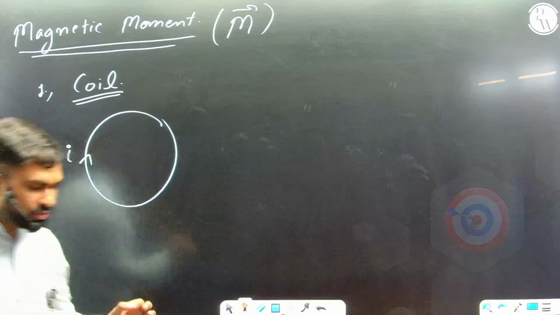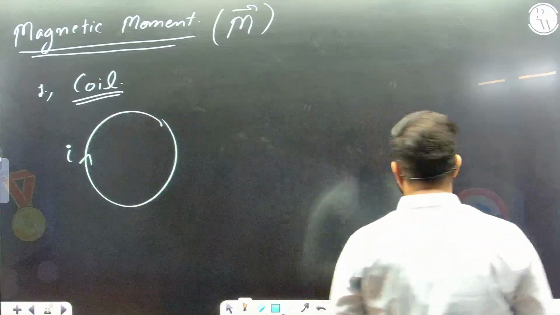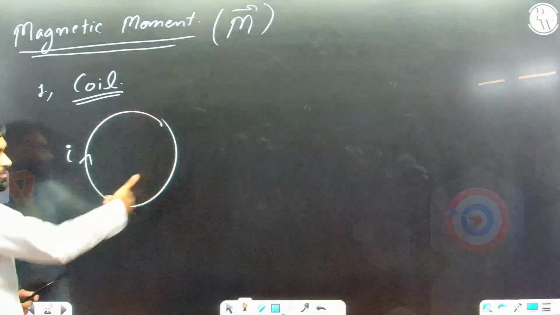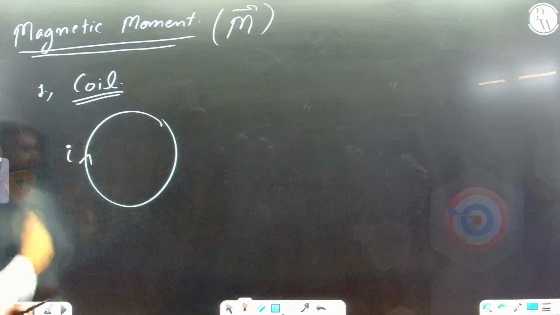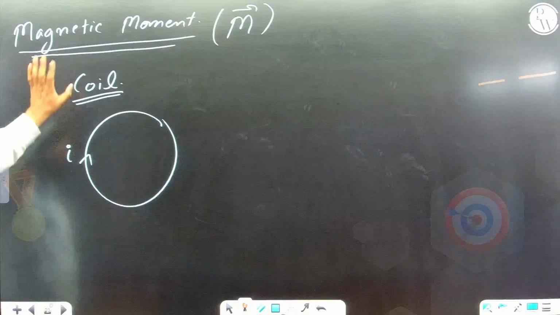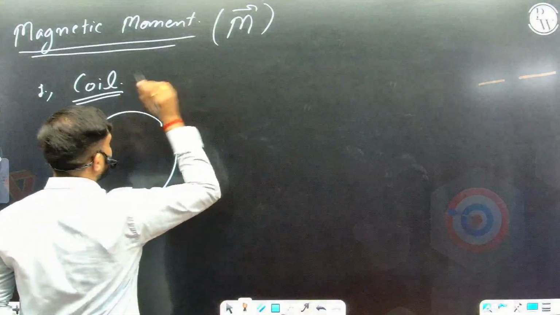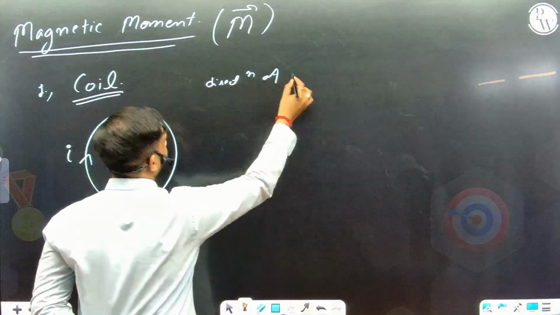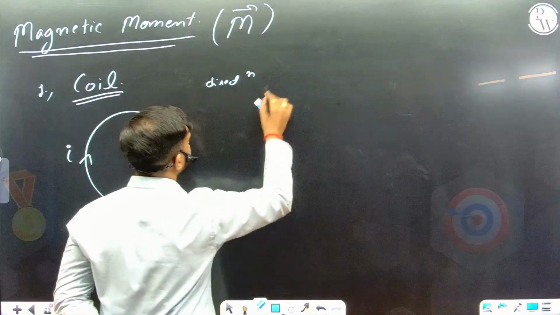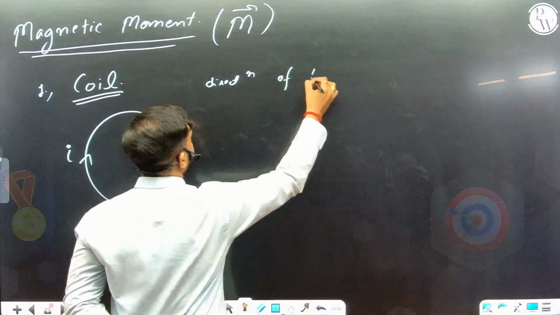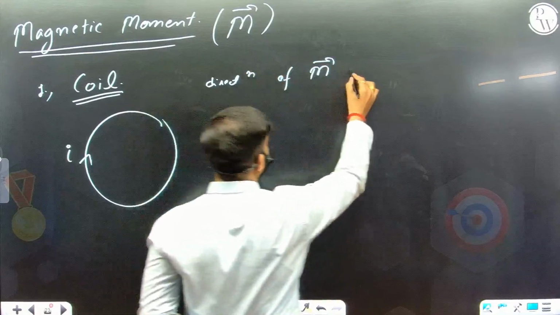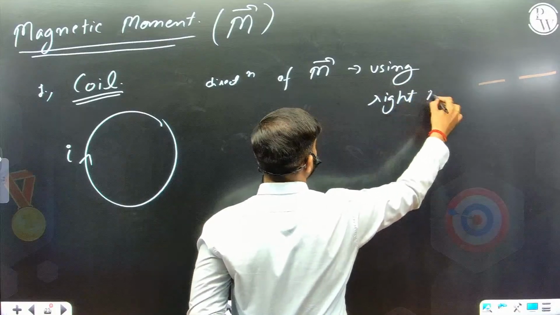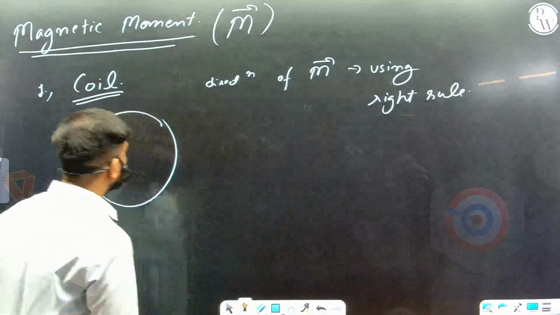Now tell me what's the direction of magnetic field. You can easily get it from the right hand rule. So what you do? You curl the finger along this curved current carrying wire. The direction of thumb gives the magnetic field, and the same is the direction of your magnetic moment. So using the right hand rule, you will get the direction of magnetic moment. Magnetic moment is a vector quantity, using right hand thumb rule, just like magnetic field.